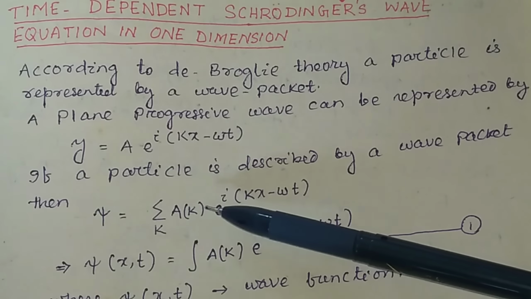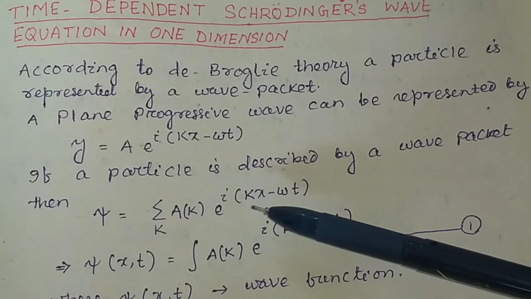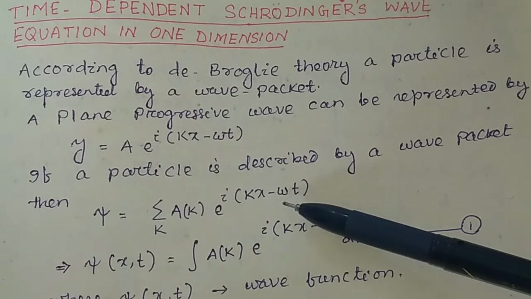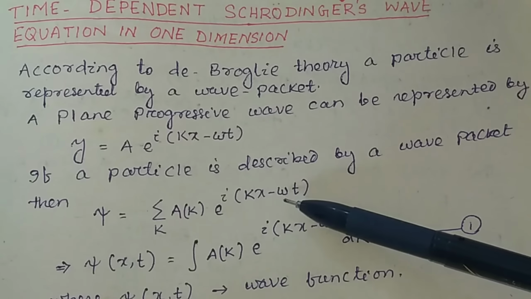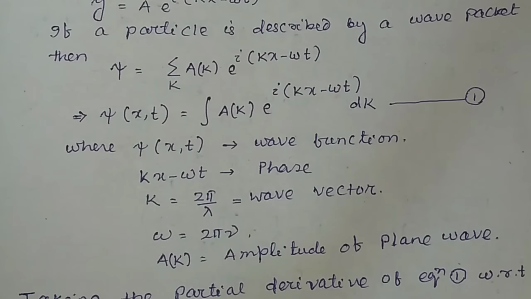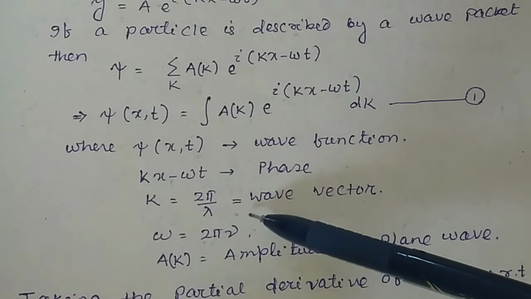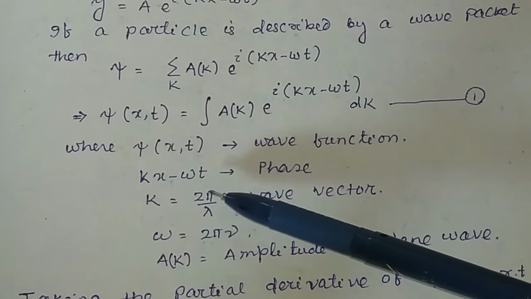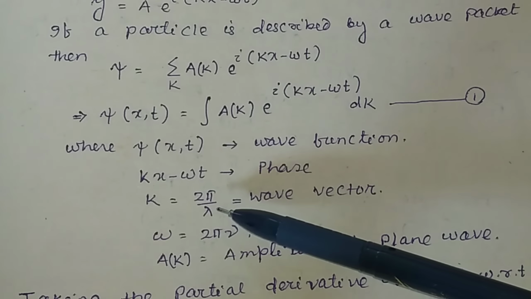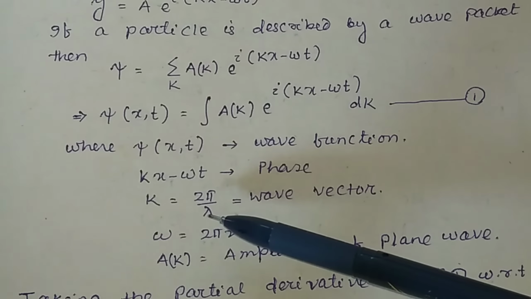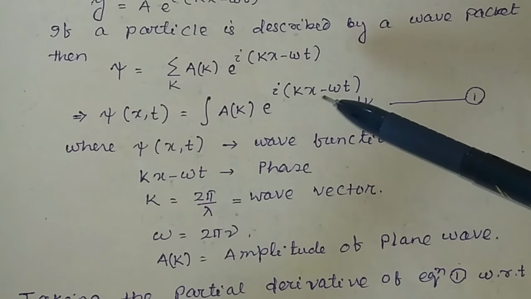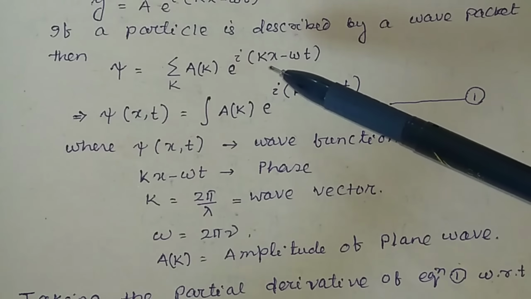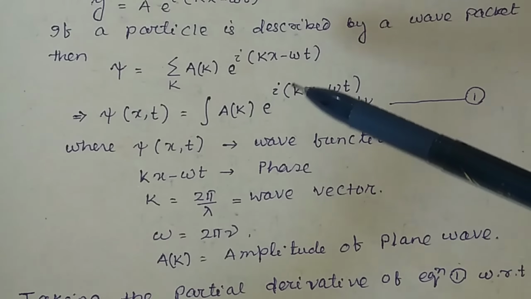k is the wave vector, and here omega is the angular frequency. The wave vector k is equal to 2 pi divided by lambda, where lambda is the wavelength. The factor kx minus omega t is called the phase.